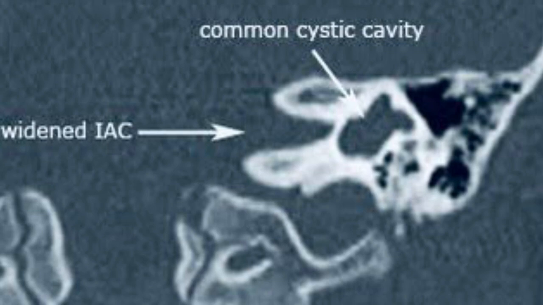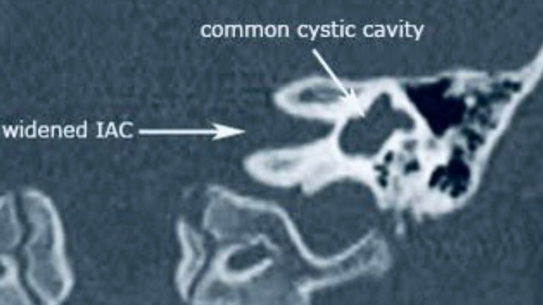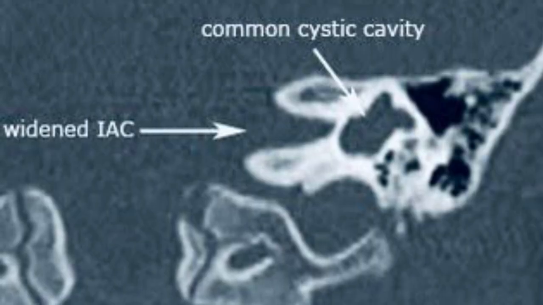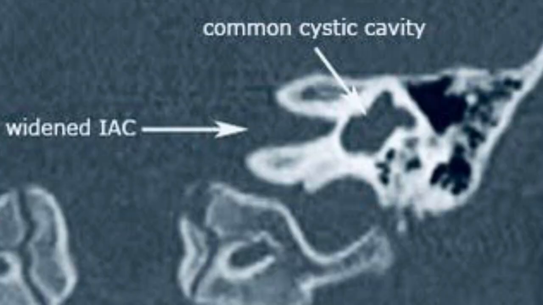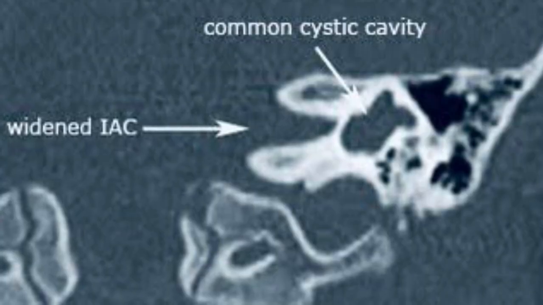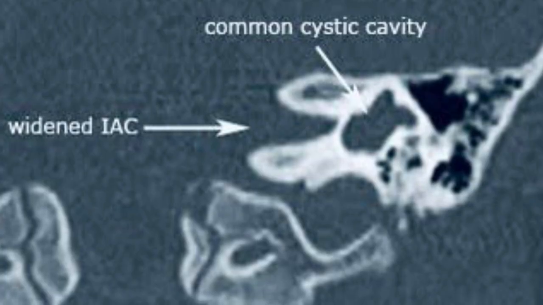Eighth, as neural elements in this common cavity are mainly located at the periphery of the cavity, straight electrodes are preferred, while pre-curved or half-banded electrodes should be avoided. The length of the electrode array can be calculated using the formula 2 pi r, where r is the radius of the common cavity.